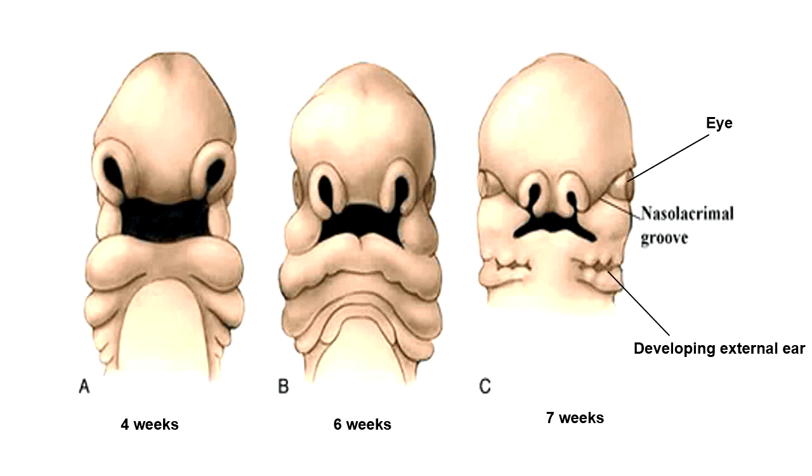So this shows the development of face, where you can see the nasal pits, the U-shaped or horseshoe-shaped swellings.